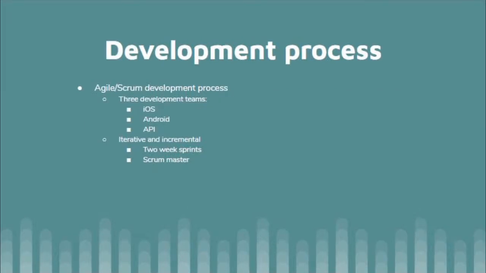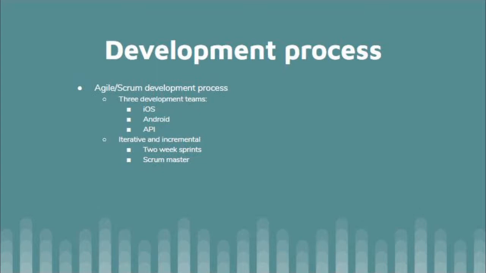So for this project and the development, we use the Agile Scrum development process because we really just deem that to be the most efficient. And within the overall algae team, we had 3 sub-teams working on iOS, which includes Jose and some previous team members who are no longer on the project. Alan and myself worked on Android, and then we had an API team who was led by Antero. Currently, Jose is our Scrum Master, and we work in 2-week sprints.